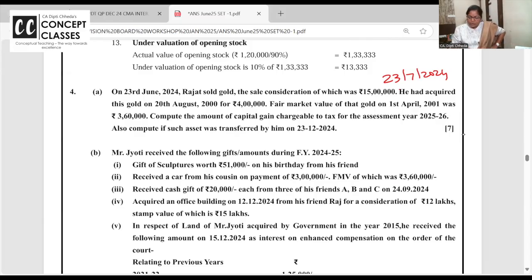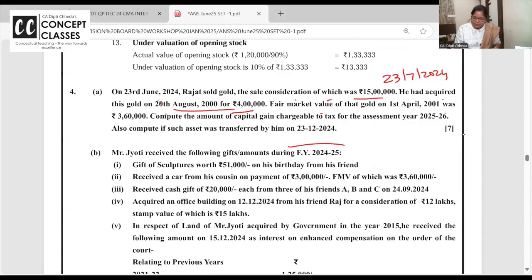Yeah, so he has sold in June only. So old rates, index vagairah sab aayega. Sale consideration is 15 lakhs. He has acquired the gold for 4 lakhs. Fair market value of the gold is given. Compute the capital gain. Okay. Also, if such asset was transferred afterwards, then there is no indexation before that to index.